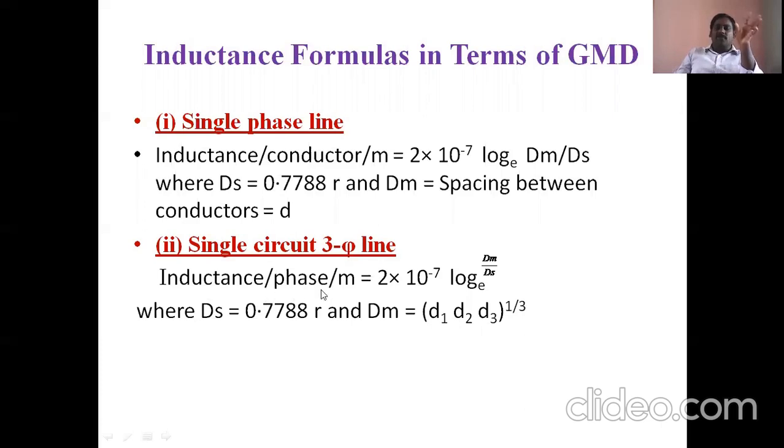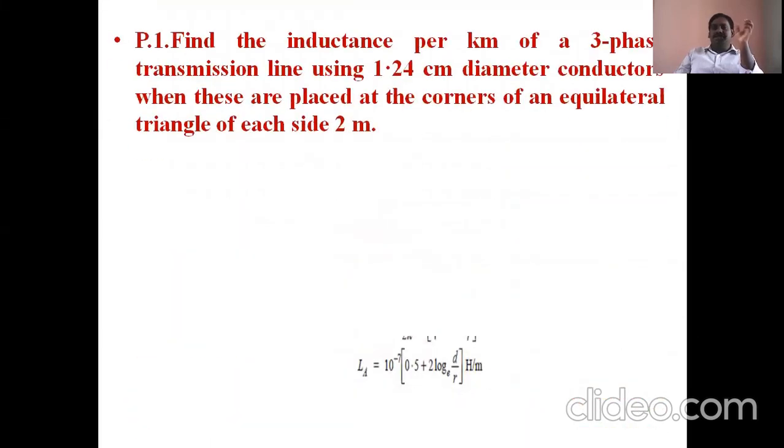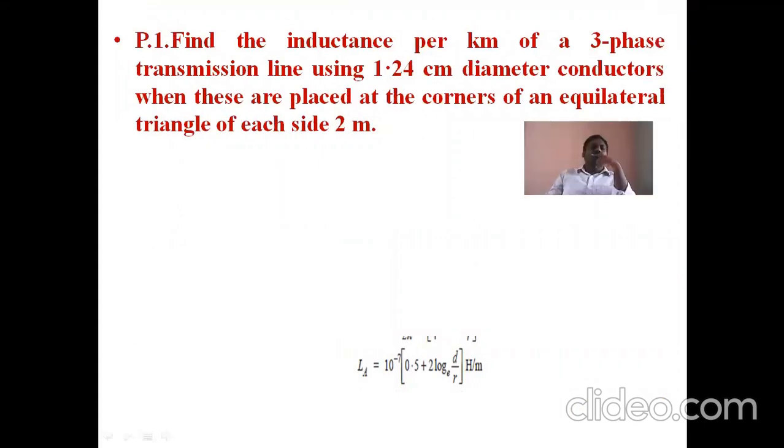So the inductance per phase per meter is equal to 2 into 10 power minus 7 log e dm by ds. Then ds is 0.7788 r, which is common, but dm is the cube root of d1 d2 d3. Like this, we can calculate inductance from the GMD. Then from this, we can do one problem here.